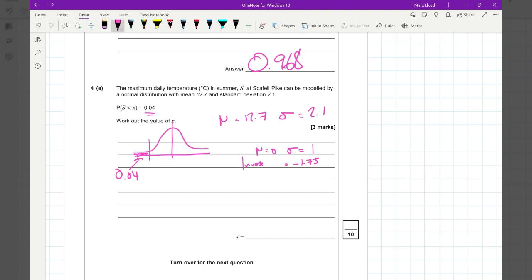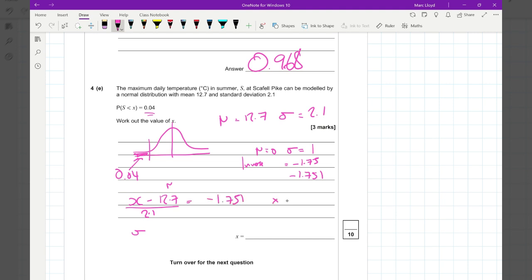Now, in fact, I rounded it to this number, -1.751. So let me go back to our formula where we're going to convert this from the standardized normal distribution back into the data that we're using. So we're going to just uncode it. So x take away 12.7, which is our value of our mean, divided by 2.1, which is our standard deviation, will give us -1.751.